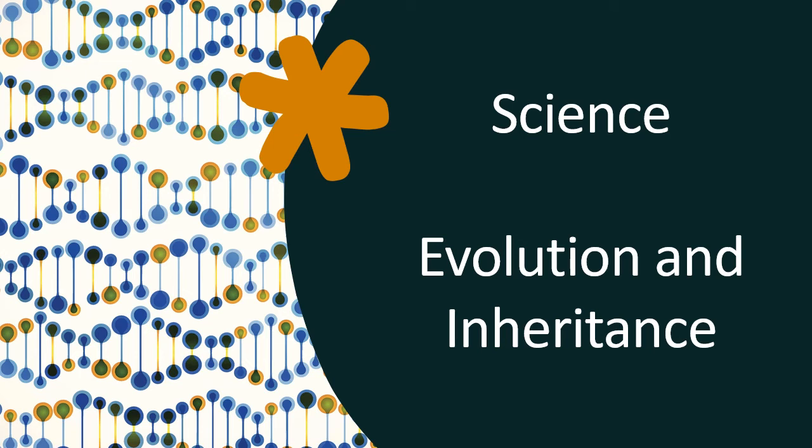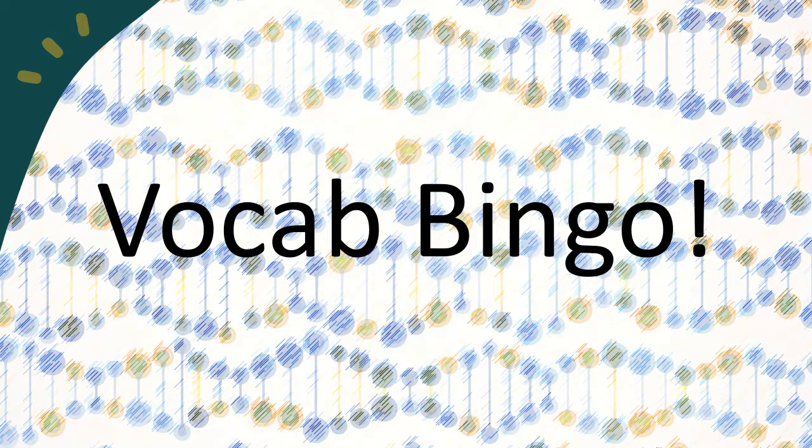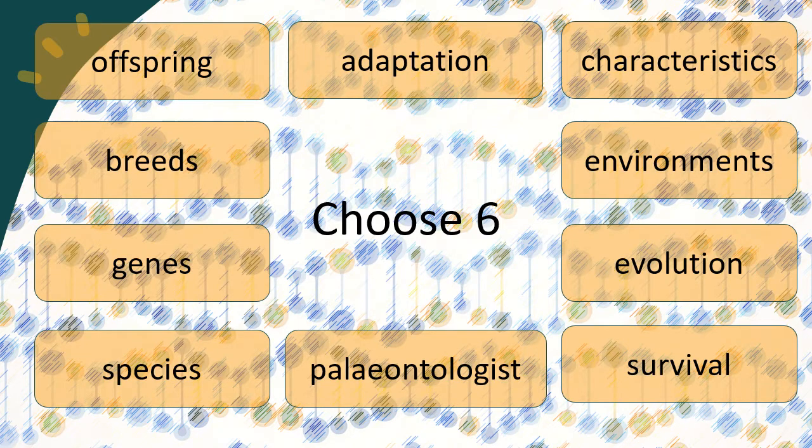Our topic is evolution and inheritance. Last week you looked at some vocabulary needed to understand this topic a bit more. So we're going to play a little bit of vocabulary bingo to embed those words and definitions. You need to choose 6 of the 10 words that you were introduced to last week. Pause the video now and write 6 of these words down.